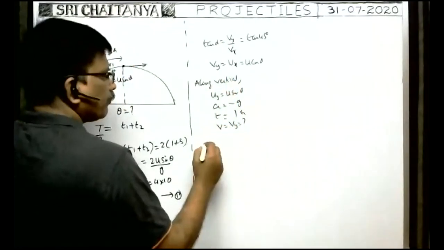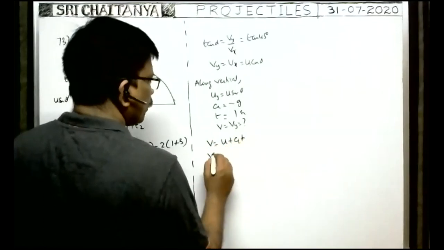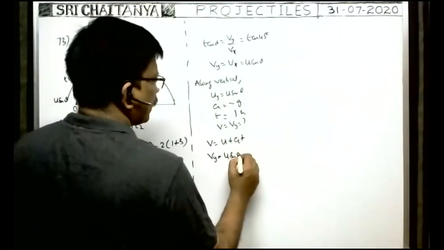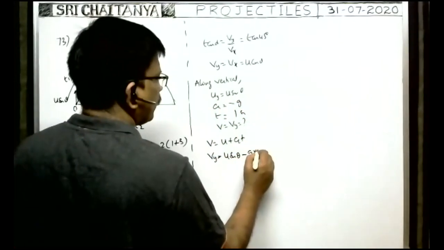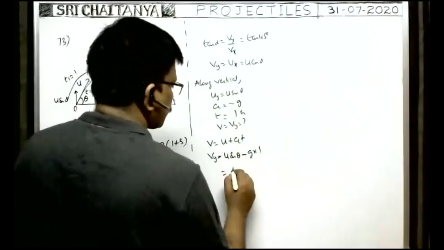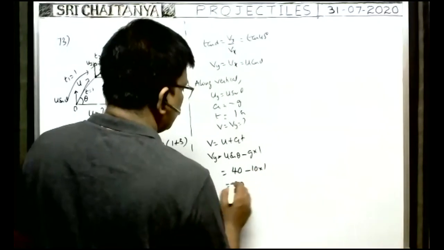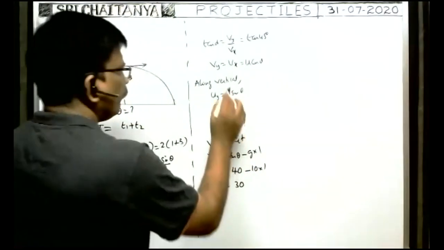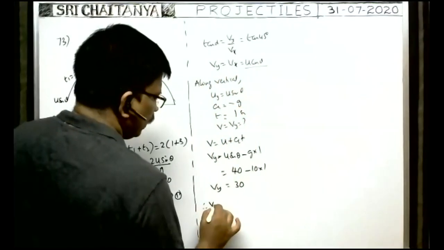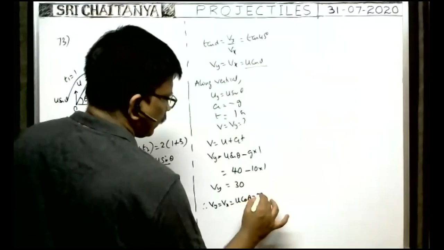What is the relation among them? From v is equal to u plus at. Here v means Vy, u means the initial velocity u sin theta, plus a means minus g, into time, which is 1. u sin theta we already got as 40, so we substitute 40 minus g, that is 10, into 1. That is equal to 30. Therefore, Vy is equal to 30. So Vy is equal to Vx, that is equal to u cos theta, which is equal to 30.